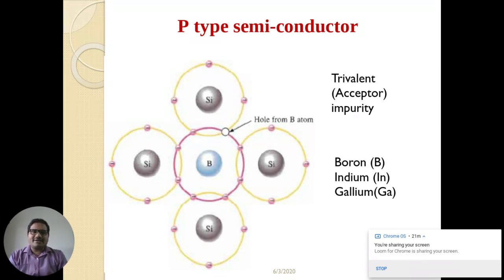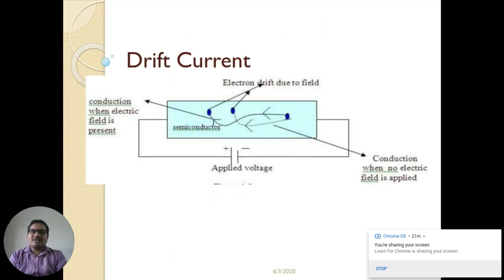Now, the last topic of today's lecture is currents in semiconductor. Basically, there are two types of currents in a semiconductor. First is drift current. As you can see, there is a conductor to which some voltage has been applied, which means an external field.